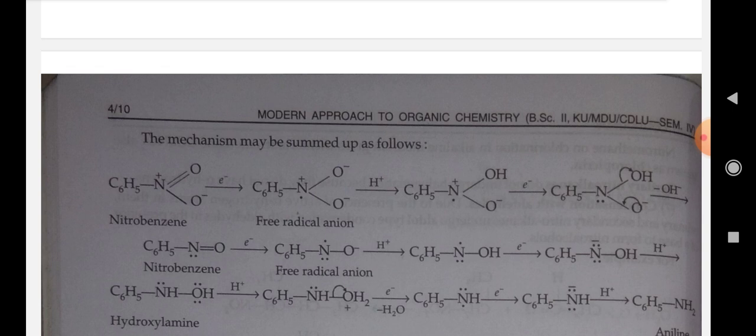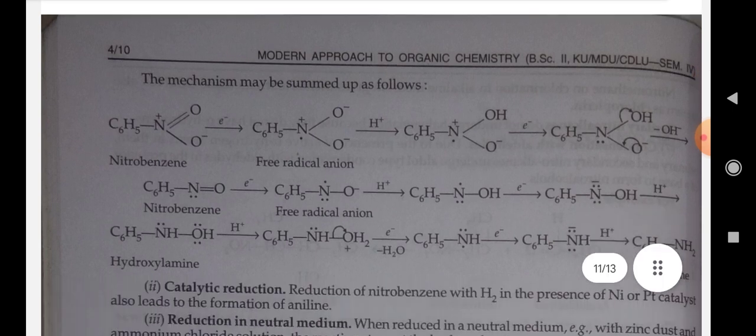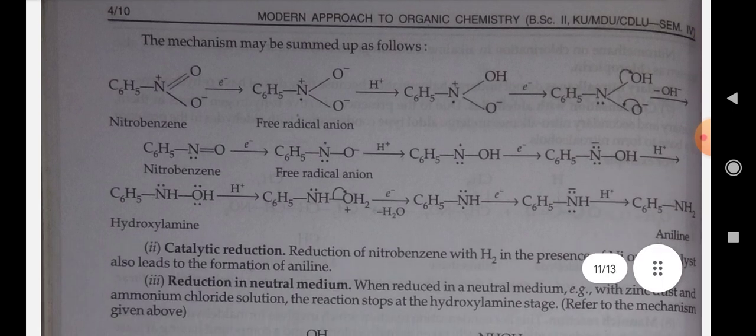C6H5–N–OH with an electron, then C6H5–N–OH in the presence of H, gives hydroxylamine, C6H5NHOH, in the presence of H⁺. C6H5–NH–OH plus 2 electrons, minus H2O, gives C6H5–NH in the presence of an electron, then C6H5NH in the presence of H gives C6H5NH2, aniline.